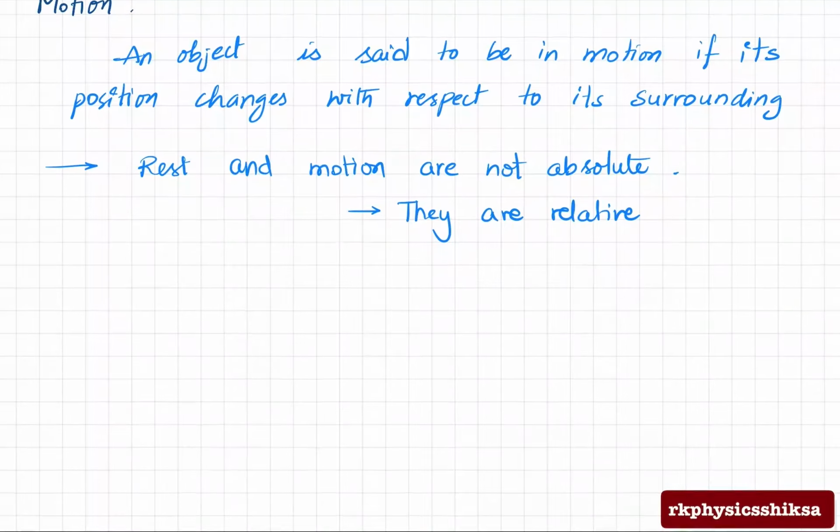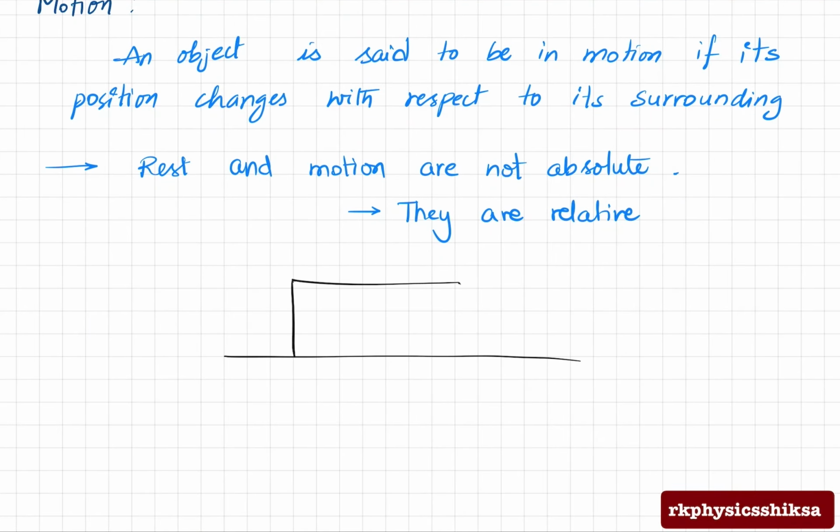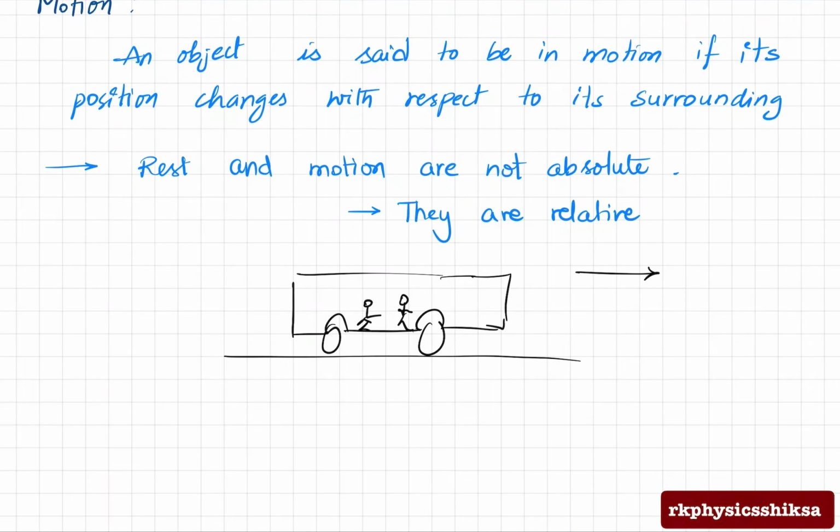For example, assume there is a path on which there is a car, or a truck in that case, moving in this direction. A truck moving in one dimension, or a bus moving in one dimension. Now, if there are two people standing in the bus, one here, one here, with respect to each other, both of them are at rest.